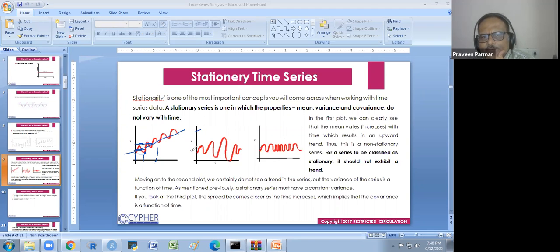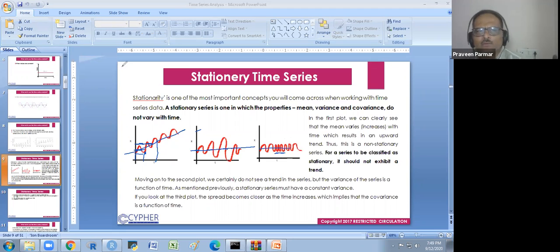As mentioned previously, a stationary series must have a constant variance. If you look at the third plot, the spread becomes closer as the time increases, which implies that the covariance is a function of time.